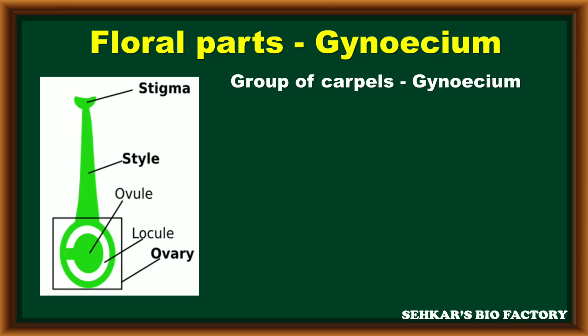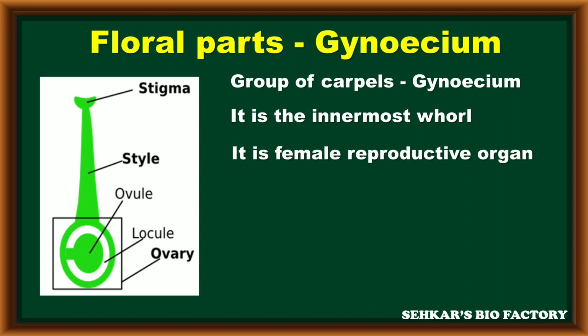Coming to the fourth part in the flower, that is the gynoecium. The group of carpels is referred to as the gynoecium. It is considered the innermost whorl and is present at the center of the flower. It is considered the female reproductive structure because during sexual reproduction it produces female gametes.